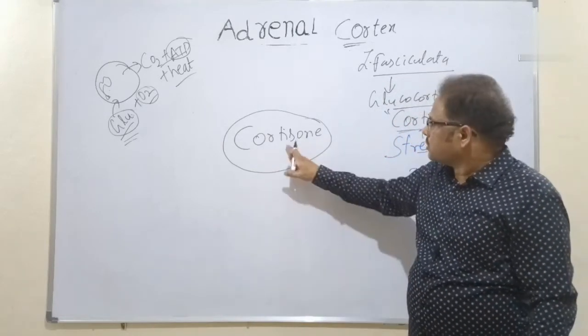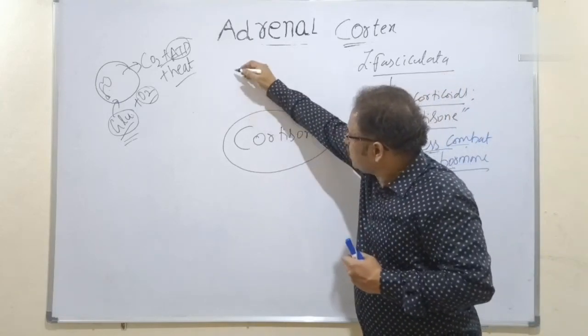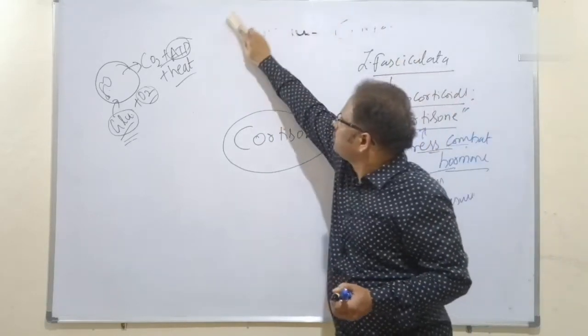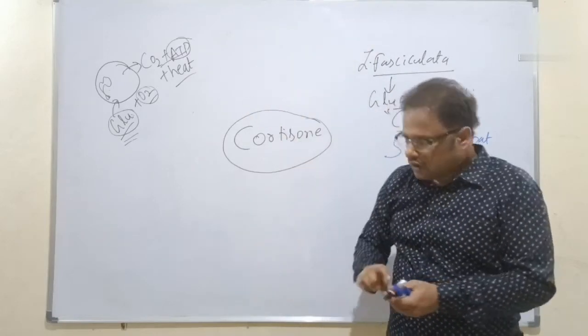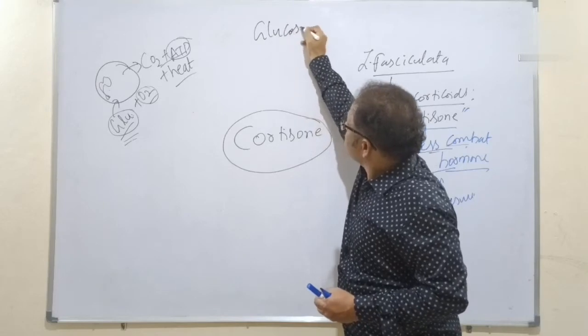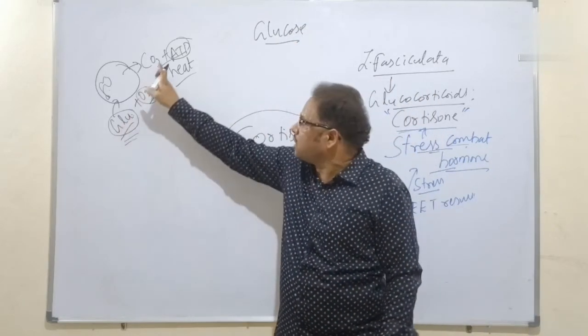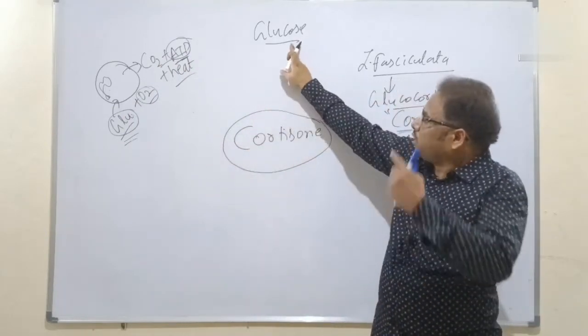First, cortisol is released. First of all, it does which one? More release of glucose molecules. Glucose molecules are required. See here, the glucose molecules are required to meet with the stress because more energy in the form of ATP is required. That is why the glucose molecules are released.